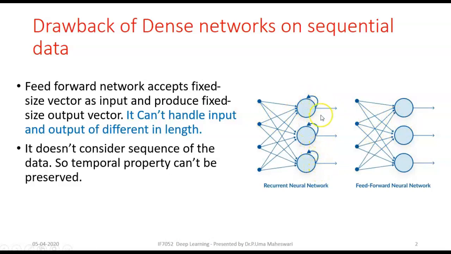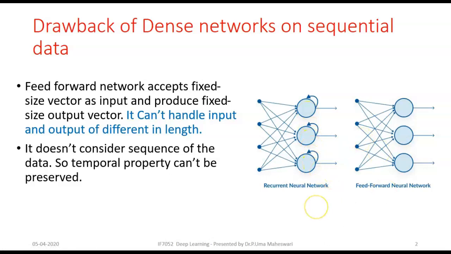These are called self loops. This is called recurrence. RNNs normally learn from the previous output. That is, the previous output is fed back again to the next step. That's what these self loops mean.